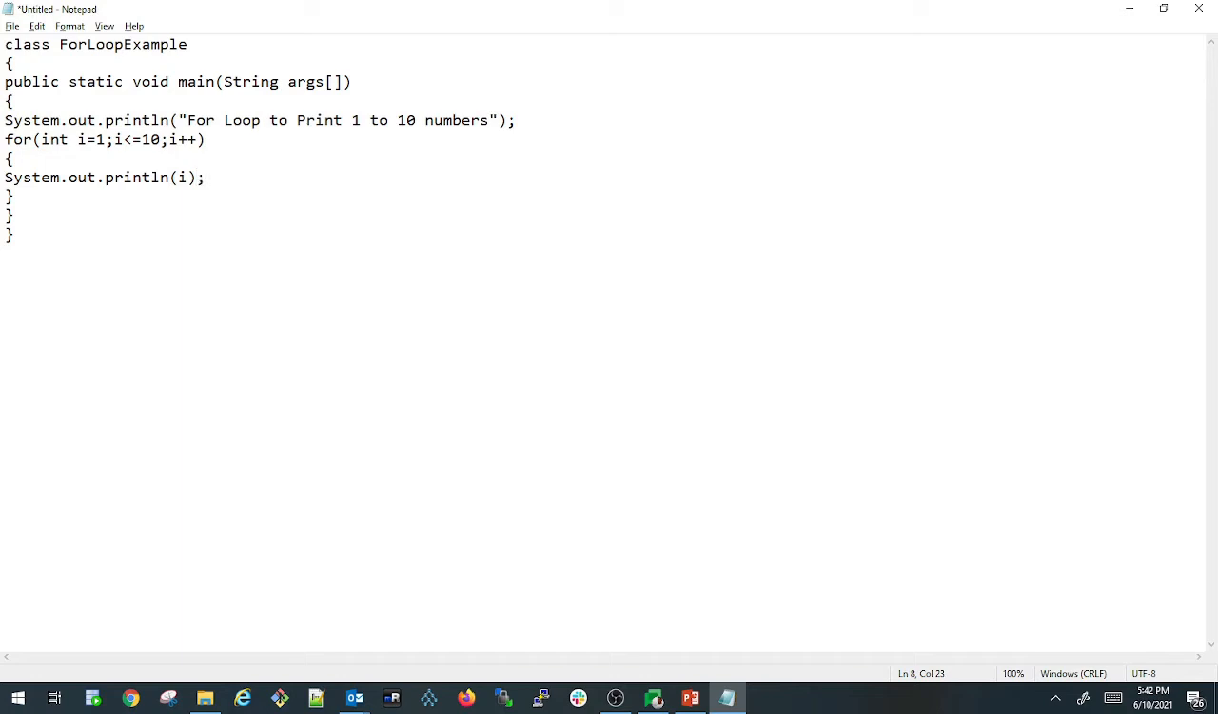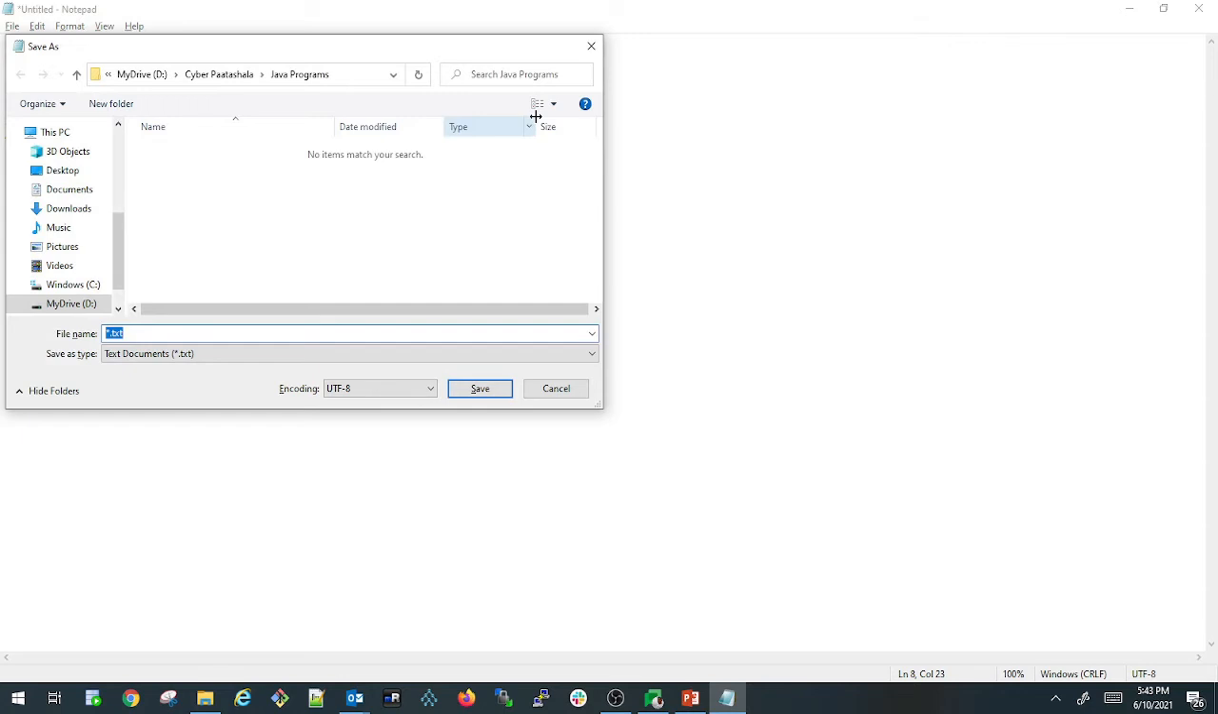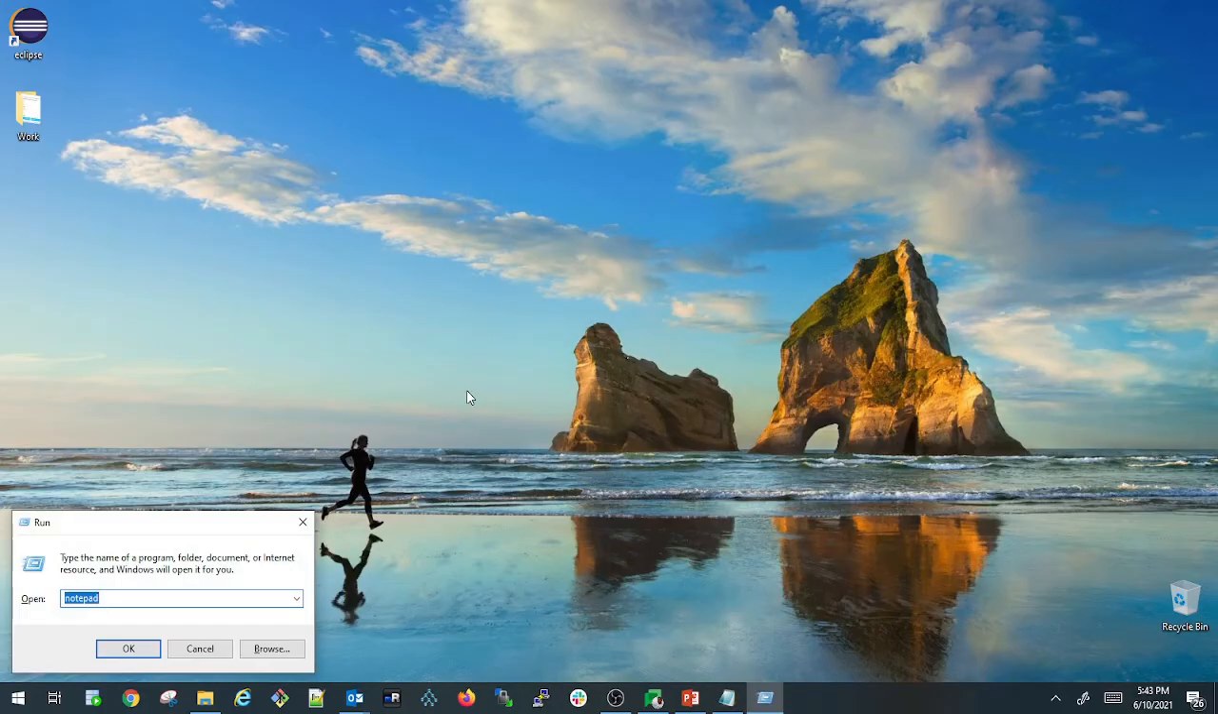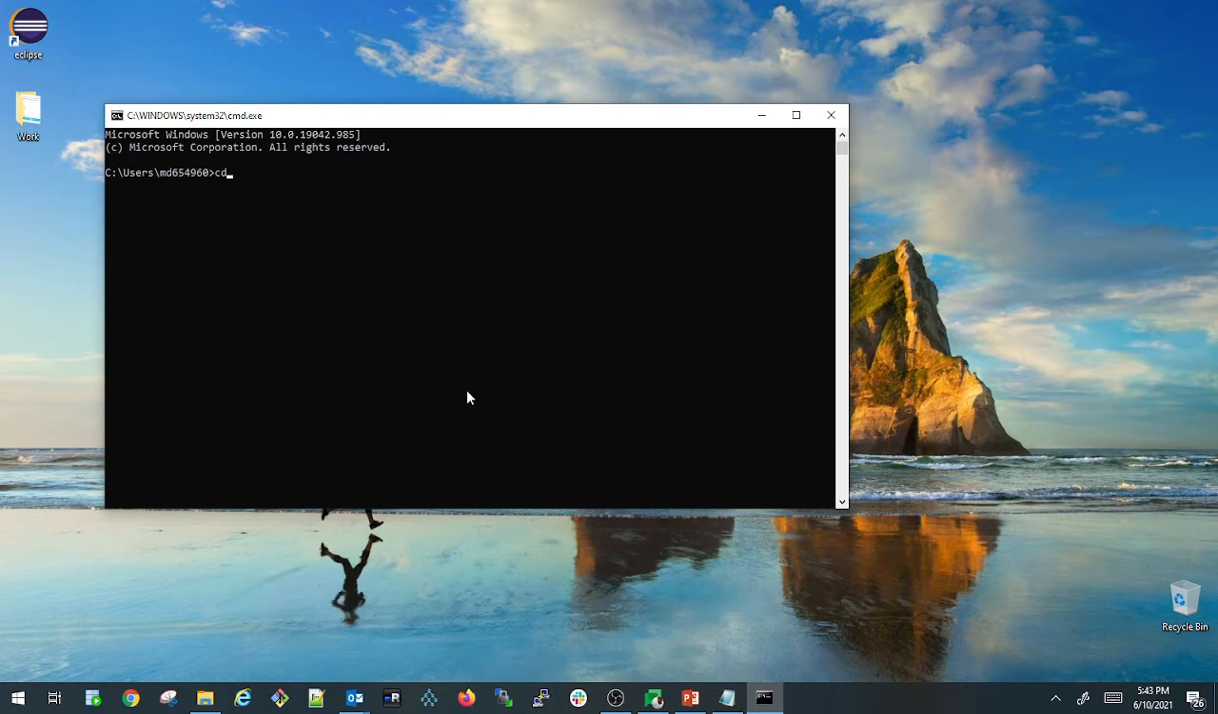So let us save this program. So I'm saving it as for loop example dot java. So let us open a command prompt and then try to compile this. Java C for loop example.java. So it got compiled successfully.